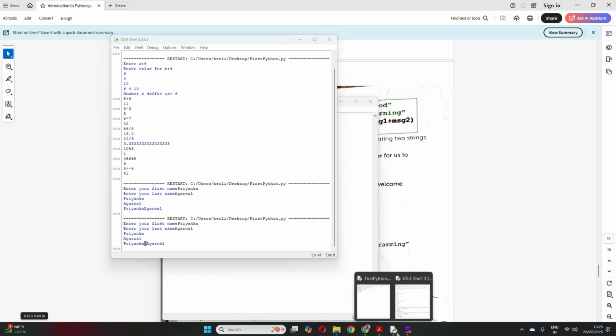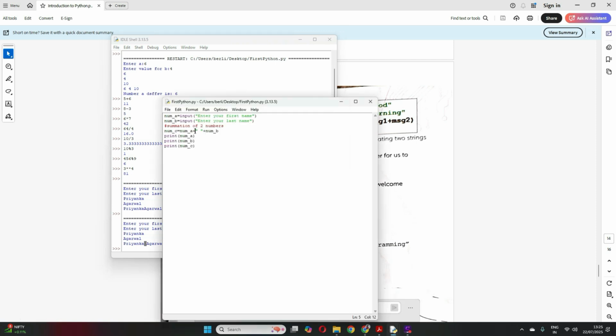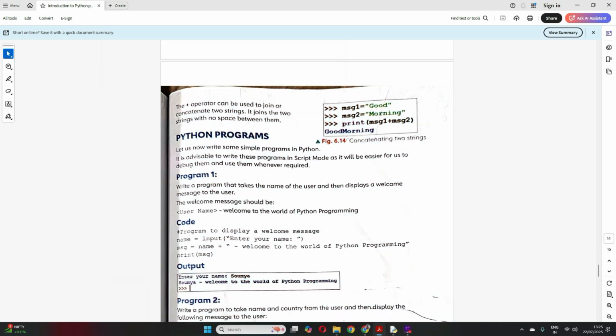Okay, so basically we use this plus sign for a normal addition also, and for concatenating two string values also. Concatenating means joining two string values. Clear? So I hope now the operators are very clear. Now we'll quickly see a couple of Python programs.